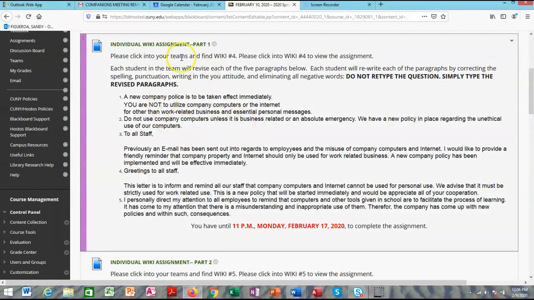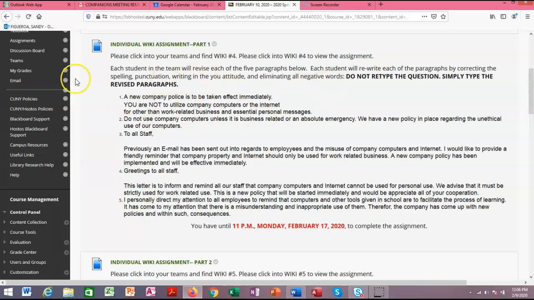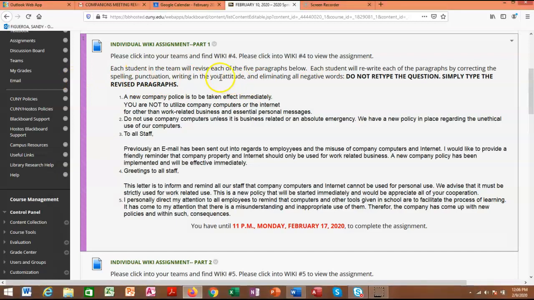Click into your teams, find wiki number 4, and of course you're going to see this in wiki number 4. Each student in the team will revise each of the 5 paragraphs below there. So there are 5 paragraphs, and you're going to revise them according to spelling, punctuation, writing in the you attitude, and eliminating negative words. Please do not retype the questions. Simply type the revised paragraph.